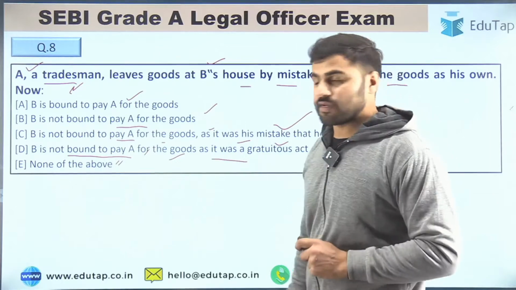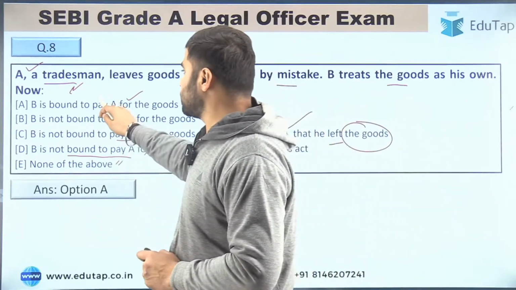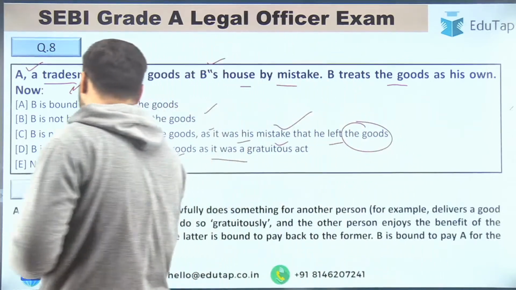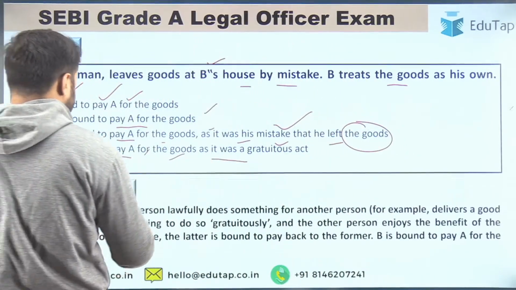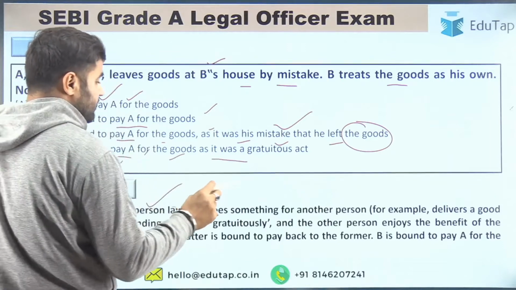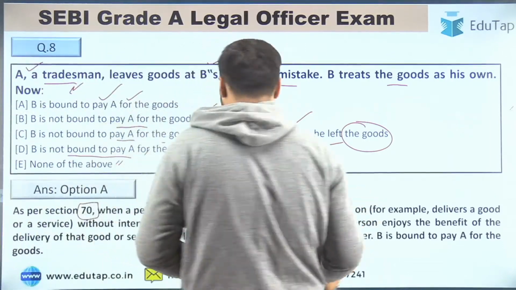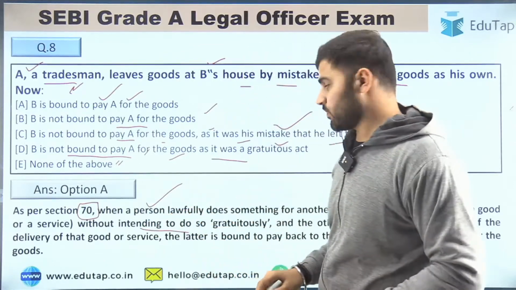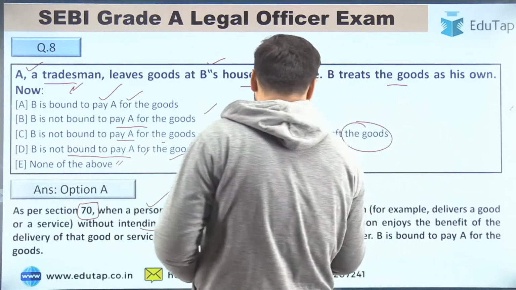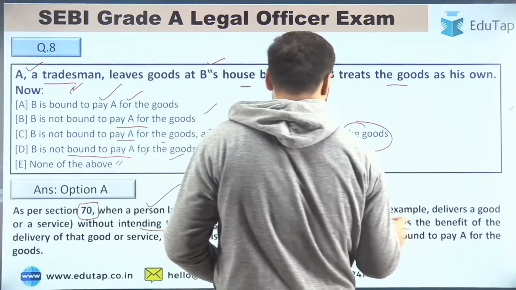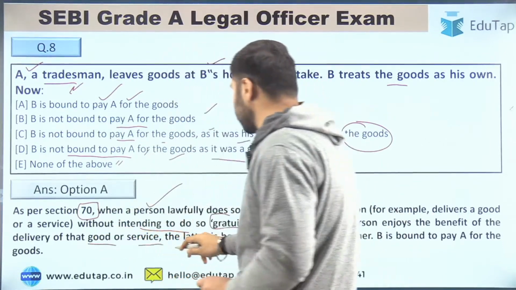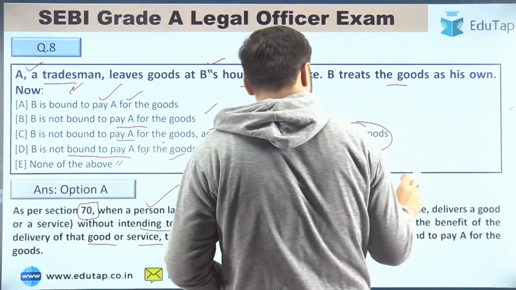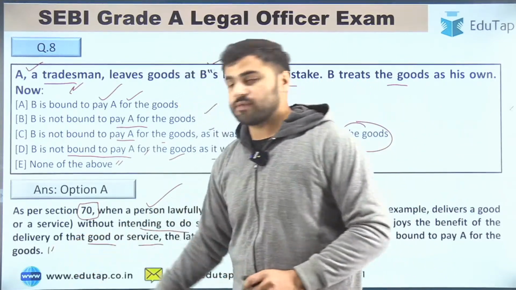The right answer for question number 8 is option A, that is, B is bound to pay A for the goods. If you read section 70 of the Indian Contract Act, it is written there that when a person lawfully does something for another person, for example delivers a good or a service, without intending to do so gratuitously, and the other person enjoys the benefit of the delivery of that good or service, the latter is bound to pay back to the former. B is bound to pay A for the goods here, right?